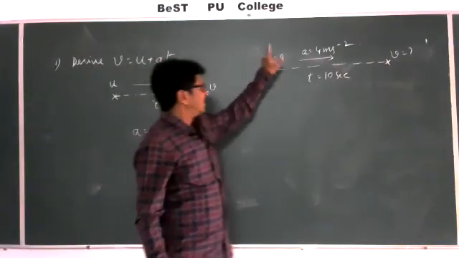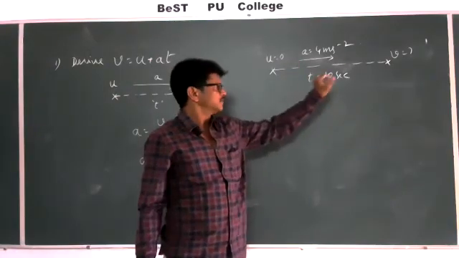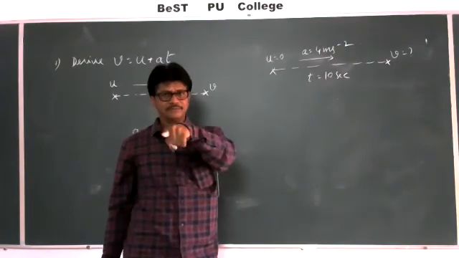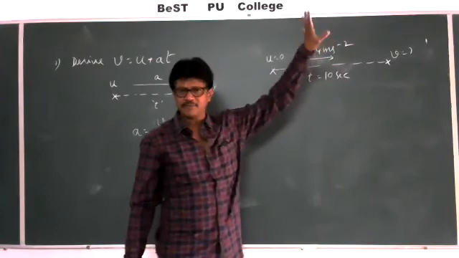So we know the u value, we know the a value, we know the t value. He is asking us to find the v value. And moreover, the body is moving with the uniform acceleration a.